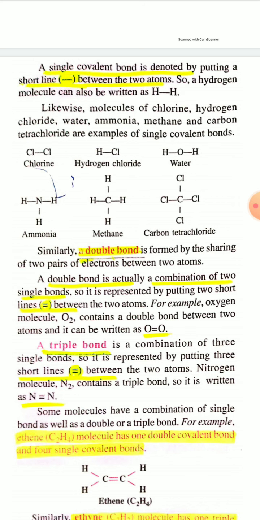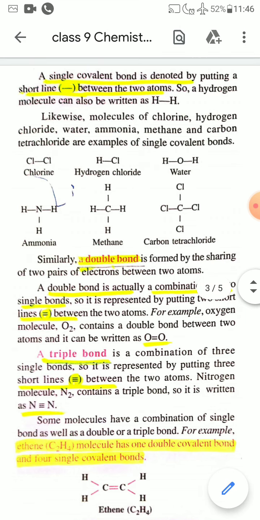Generally, a triple covalent bond is formed by sharing of three pairs of electrons, that is 6 electrons. One pair of electrons means 2 electrons, so three pairs of electrons means 6 electrons. So when a triple covalent bond is formed between two combining atoms by sharing three pairs of electrons, each atom has to share 3 electrons.